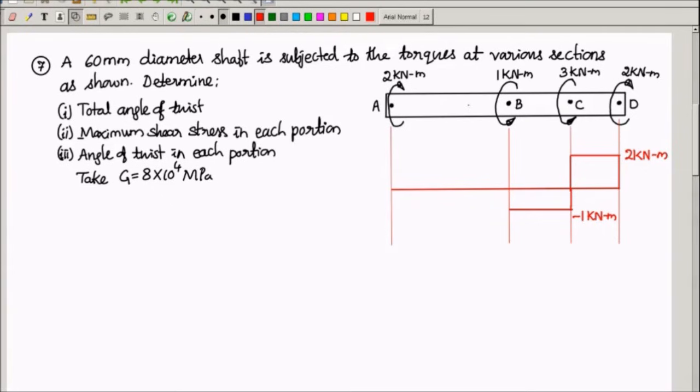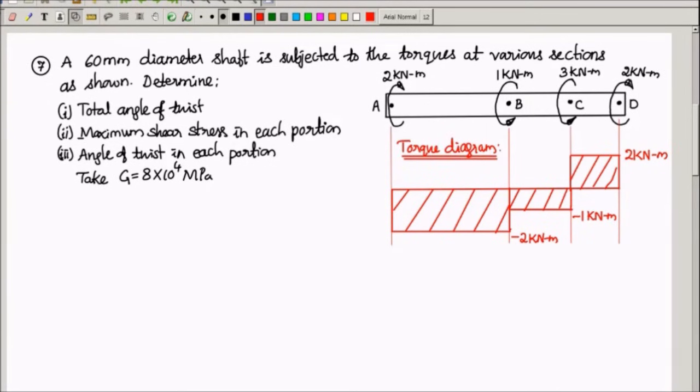As soon as you cross B, or if you take a section between A and B, then from right side you will have to take the effective torque of 3 torques. So plus 2 minus 3 minus 1. So it will be minus 2. So I have to draw minus 2 here. Minus 2 kilonewton meter. So this is known as torque diagram, which can give you the data of different effective torques that are acting at different sections. This is called torque diagram.